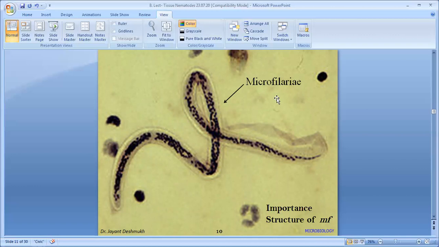The microfilaria is up to 250 micrometers in length and 8 to 10 micrometers thick.